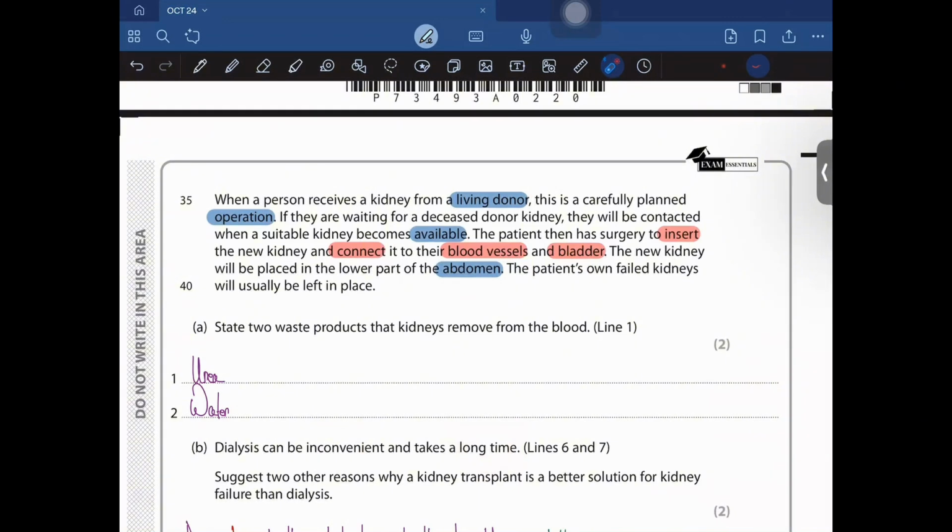Suggest two other reasons why a kidney transplant is a better solution for kidney failure than dialysis. As I said, the person does not need to visit the hospital again and again could be one of the reasons, and the other reason is that this would lead to better success, right? Or efficient filtration or something like this.